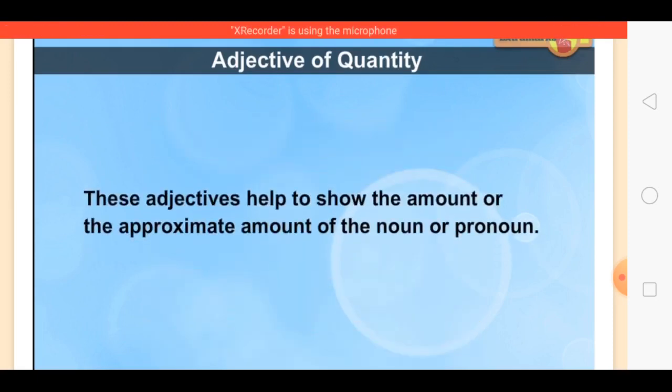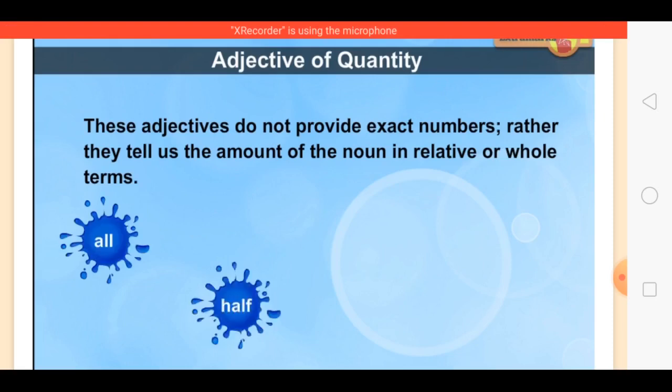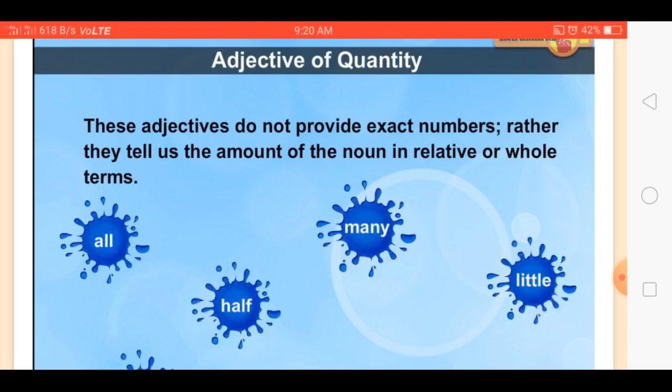Adjective of quantity. These adjectives help to show the amount or the approximate amount of the noun or pronoun. These adjectives do not provide exact numbers. Rather, they tell us the amount of the noun in relative or whole terms. Examples: all, half, many, little, one.